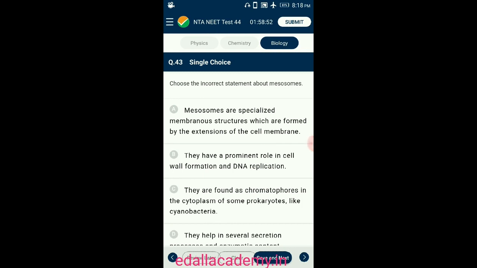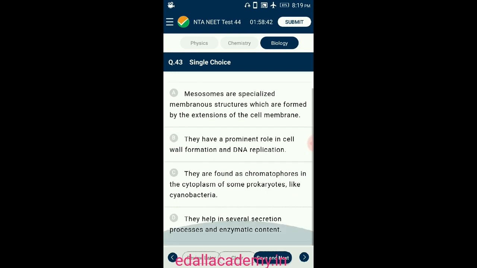In some prokaryotes like cyanobacteria, there are other membranous extensions into the cytoplasm called chromatophores which contain pigments. The answer for this question is option C. They are found in the cytoplasm of some prokaryotes like cyanobacteria.